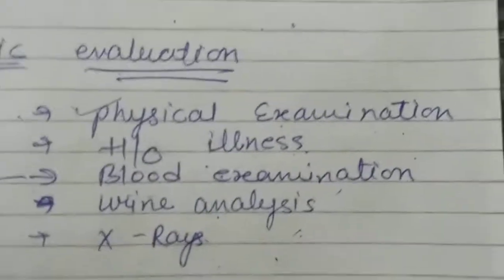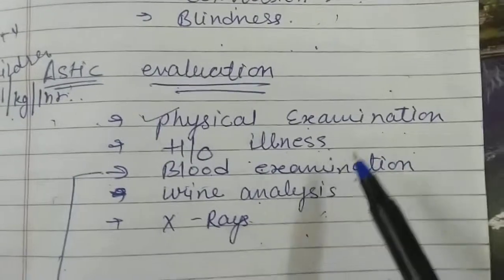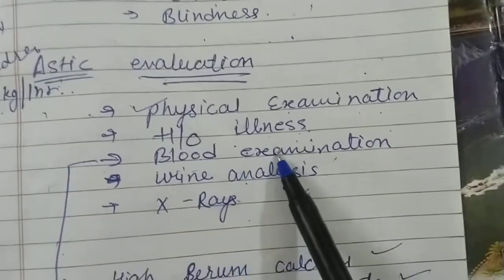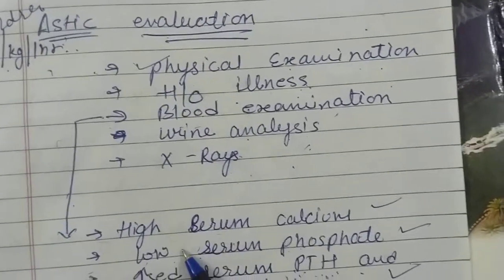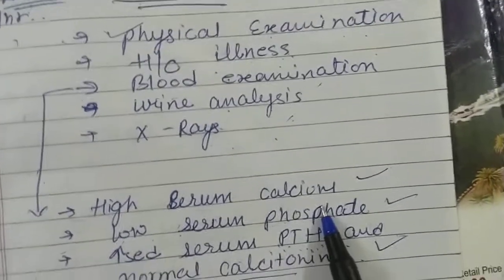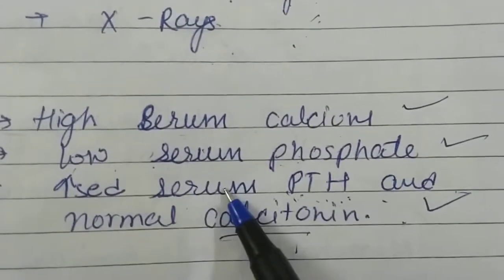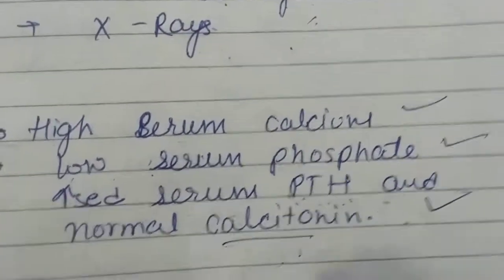So in diagnostic evaluation, you will go for detailed physical examination, detailed history of illness, blood examination, urine analysis, and x-ray. In blood examination, you will find high serum calcium level, low serum phosphate level, increased serum parathormones, and normal level of calcitonin.